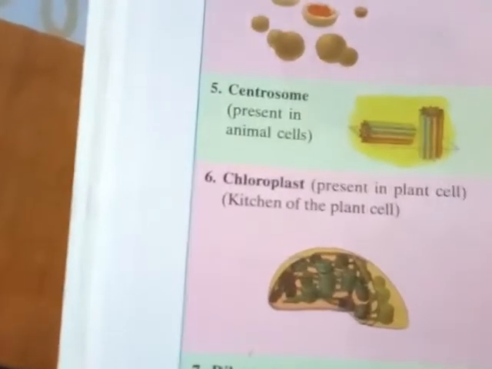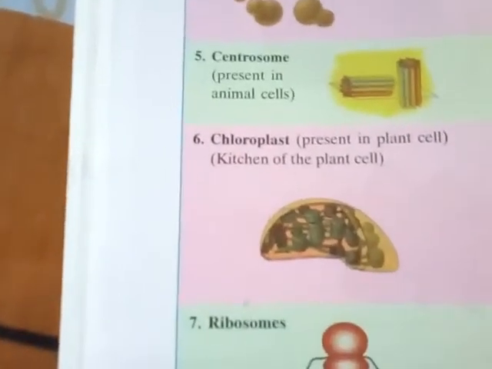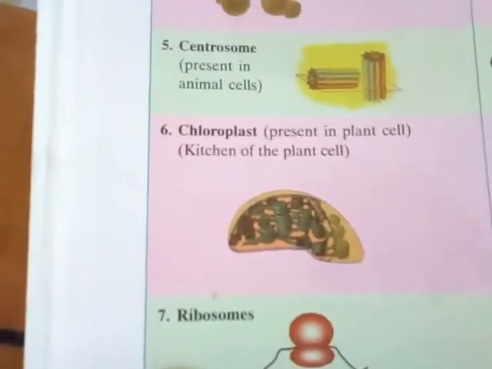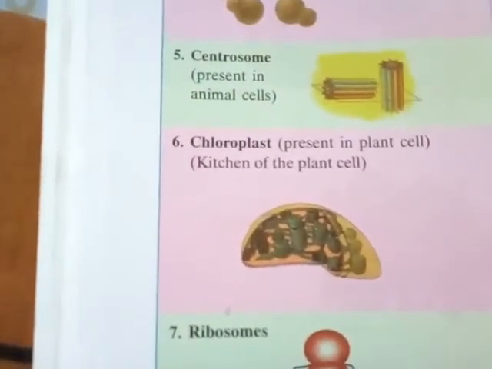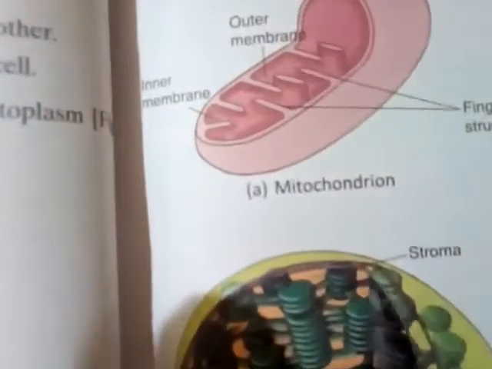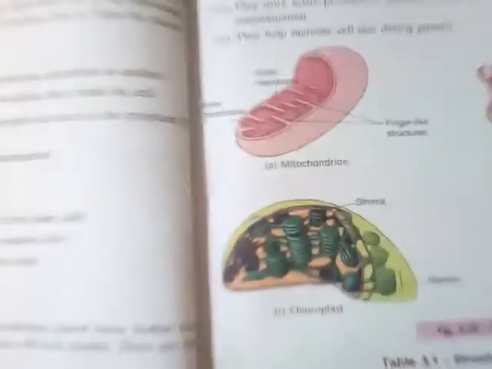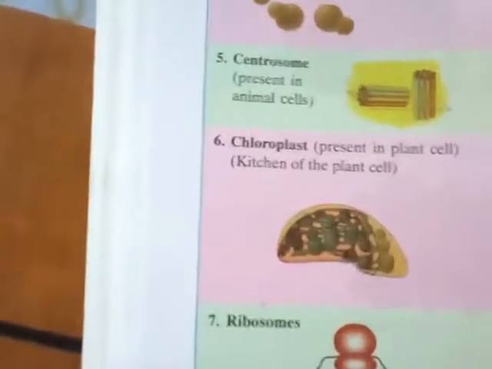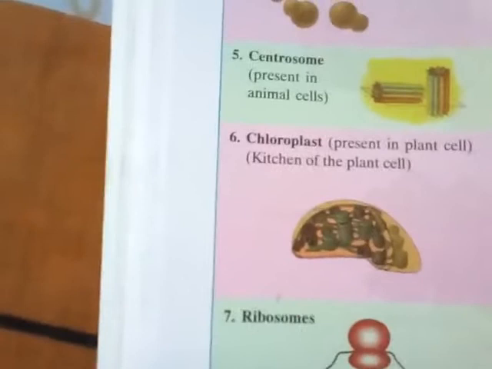Okay, it is a large oval structure, and it shows two regions: the round ground substance called stroma, in which are the flat membrane like structures called grana. So this is the diagram from where you have learned these things. This is your grana, and this is your stroma. Okay, in higher classes you will learn these things very easily. For now just know what grana is and what stroma is.